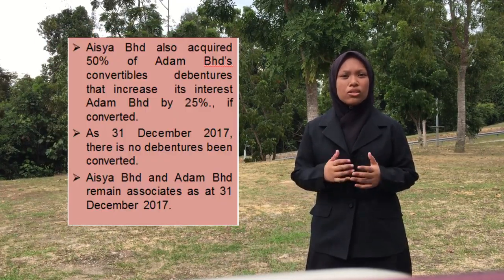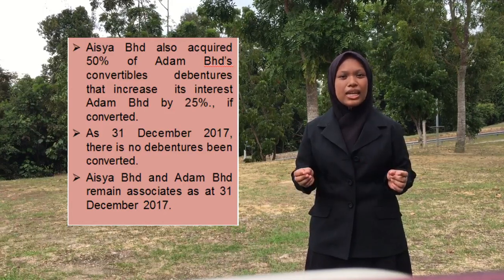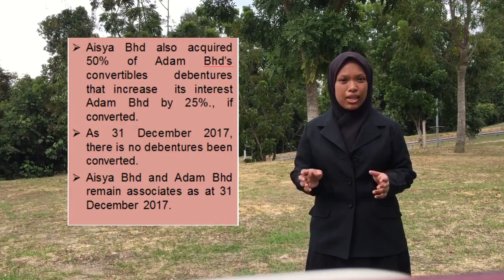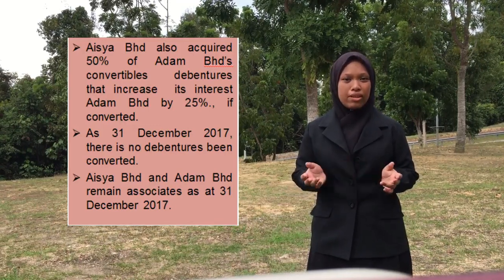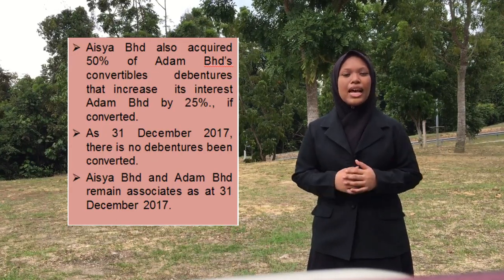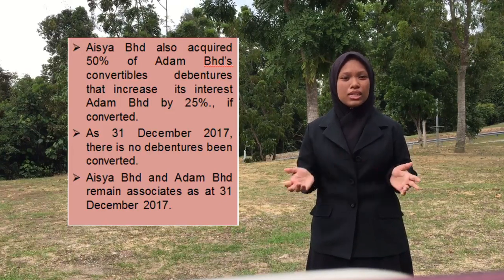Aisha Berhad also acquired 50% of Adam Berhad's convertible debentures that would increase its interest in Adam Berhad by 20% if converted. As at 31 December 2017, no debentures have been converted. Aisha Berhad and Adam Berhad remain associates as at 31 December 2017.